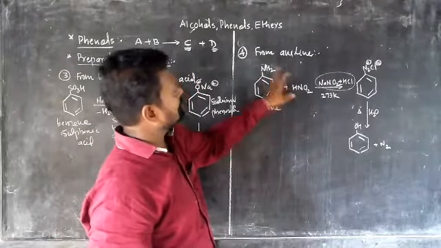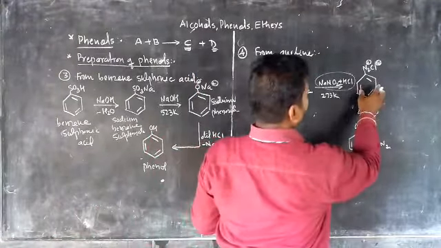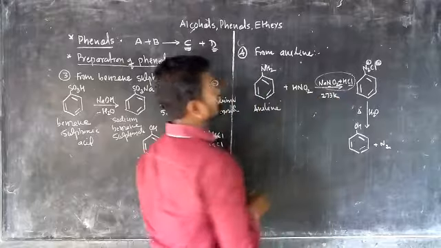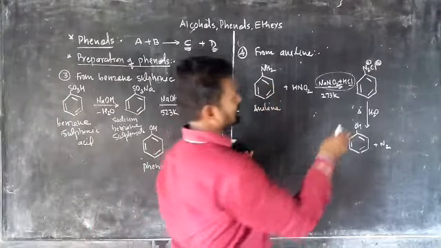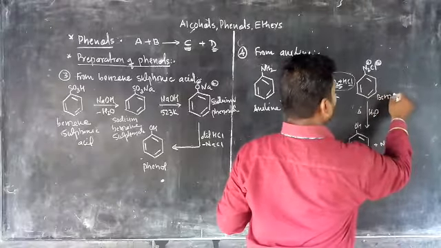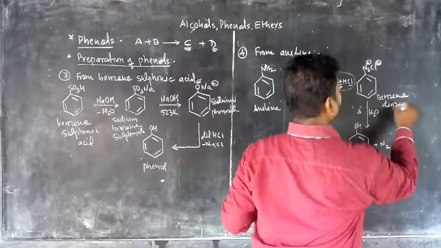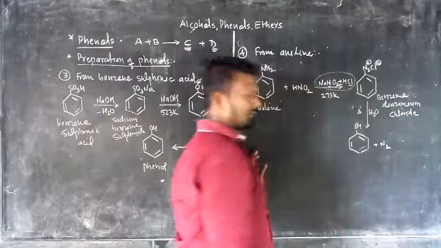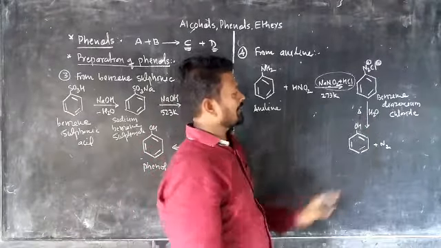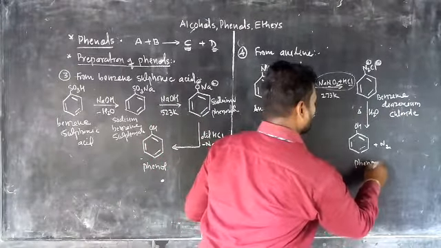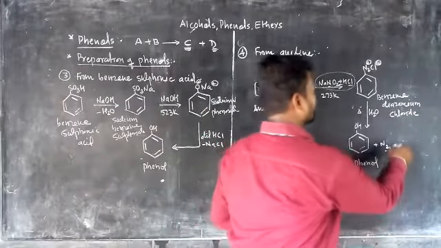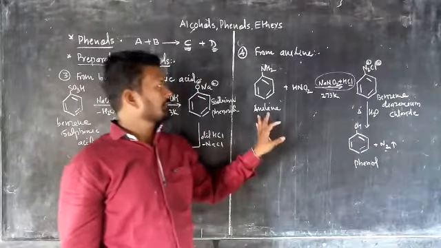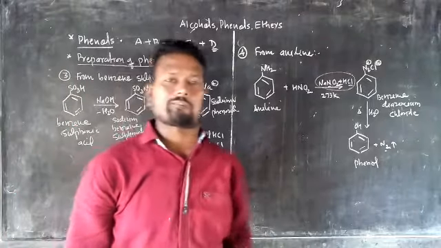Now when it reacts, there is a formation of benzene diazonium chloride. Looking here, there is a Cl group, there is an N group, and there is also an N group. So there is a formation of benzene diazonium chloride. When it reacts with water, then there is a formation of phenol. There is a removal of the N2 group, that is N2 means dinitrogen group. So this is the preparation of phenols by using aniline.